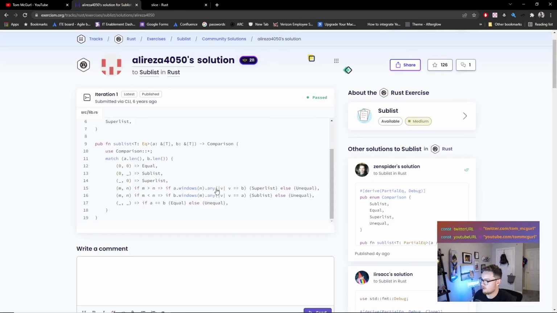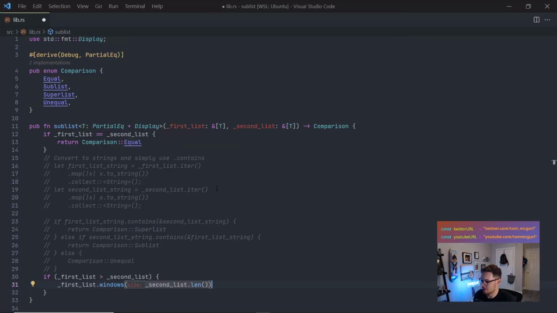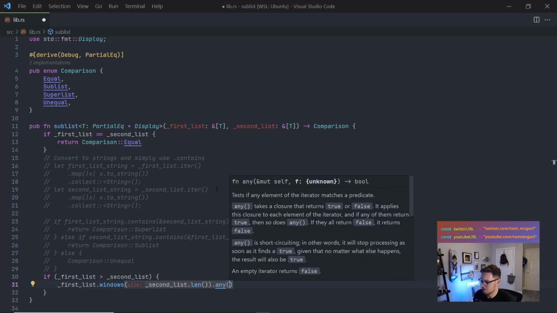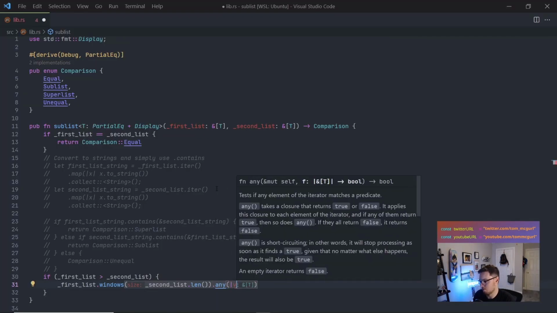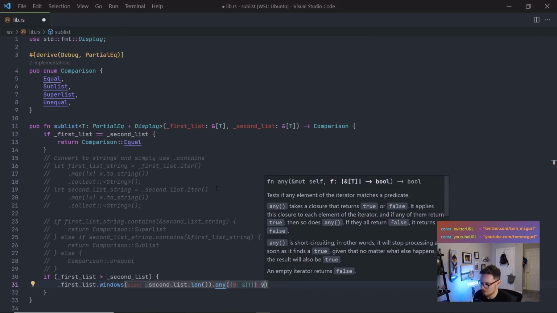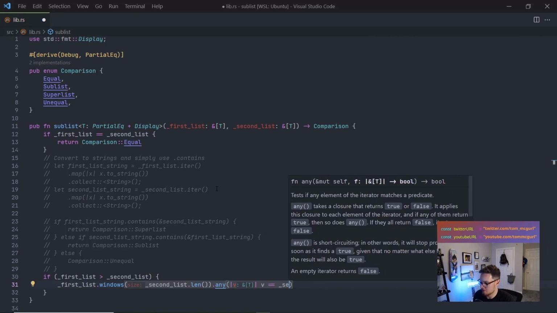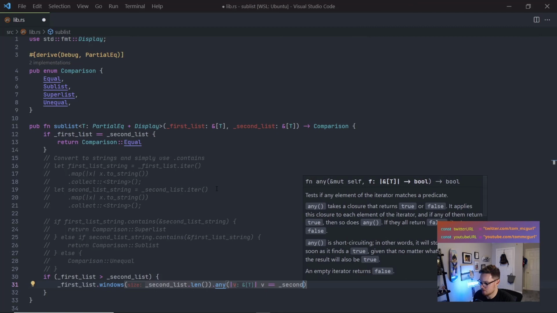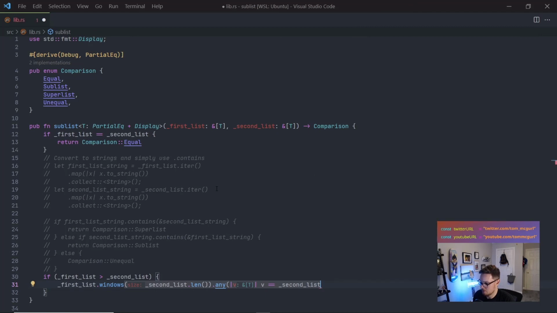And then what are they doing? They're checking if any of those windows equal it. That's really cool. So dot any, let's do the same thing here. We're shamelessly copying it, but that's cool. And we're checking if it equals second list.